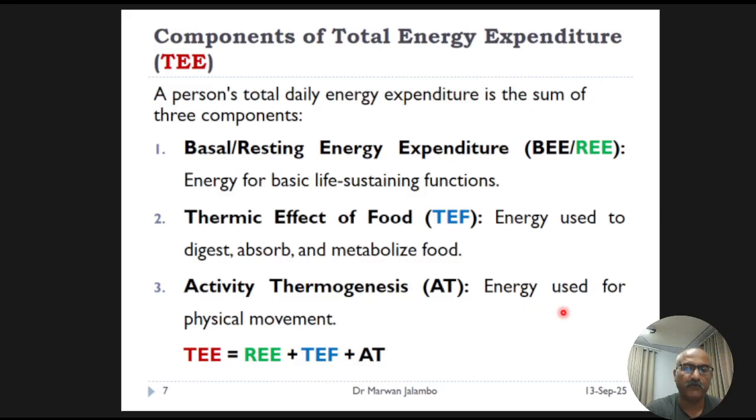So the simple formula to remember is TEE, total energy expenditure, equals resting energy expenditure plus thermic effect of food plus activity thermogenesis.